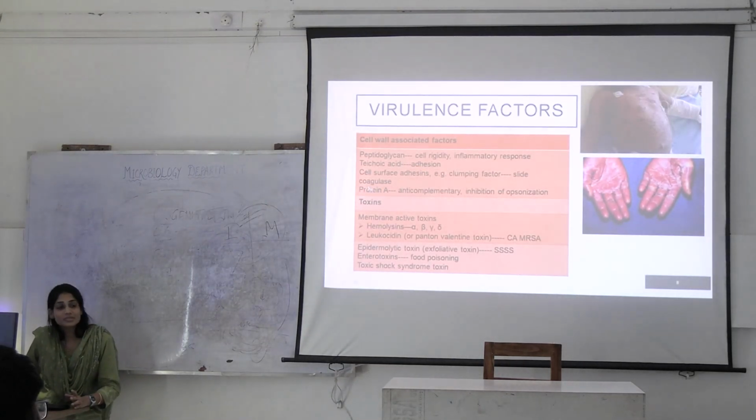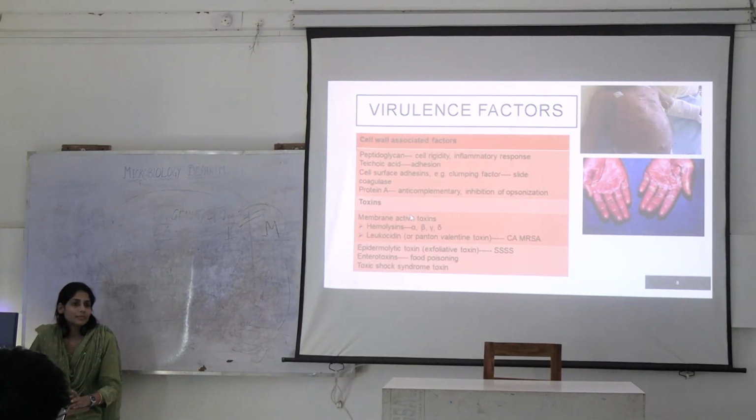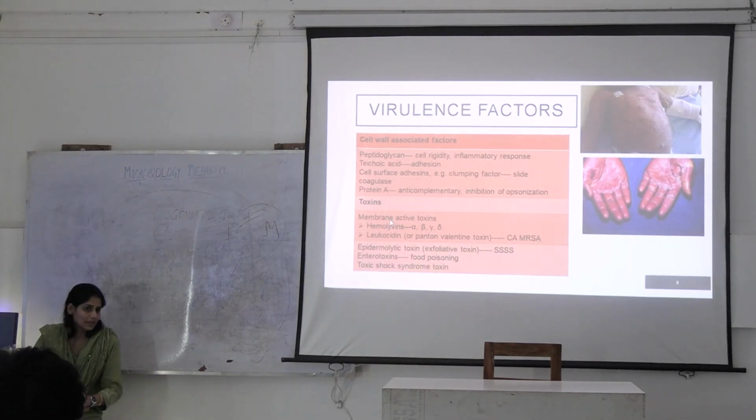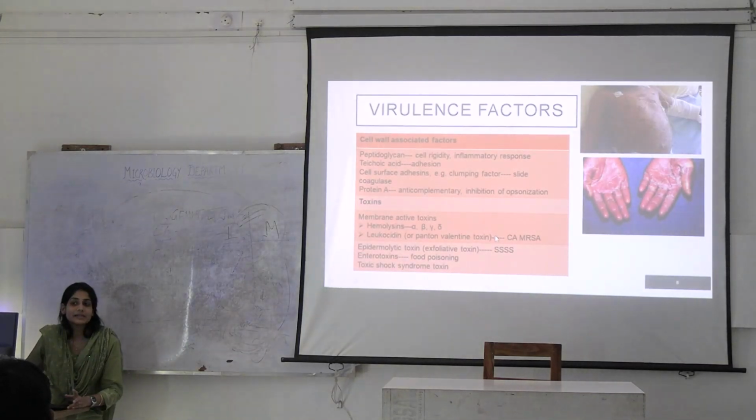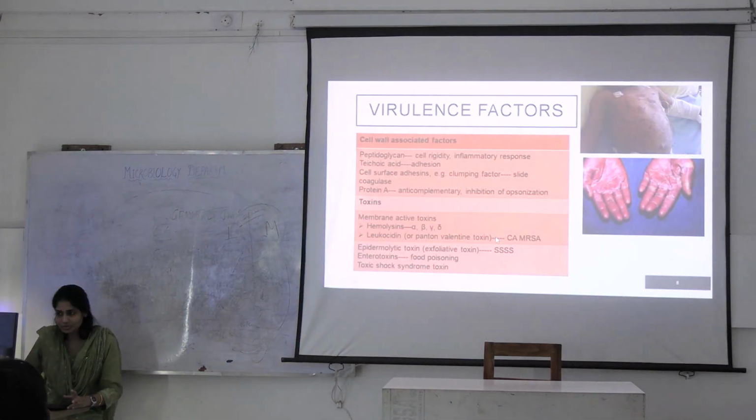Then there are certain toxins that are exhibited. What are they? Hemolysins, as the name suggests, breaks the RBC. So, this can be seen in vitro on blood agar plate also. Then leukocidin. What does this do? Leukocidin, as the name suggests, again against the defense mechanism it will act, right? Where can you see this leukocidin? Especially in the community acquired methicillin resistant strains of Staphylococcus aureus.